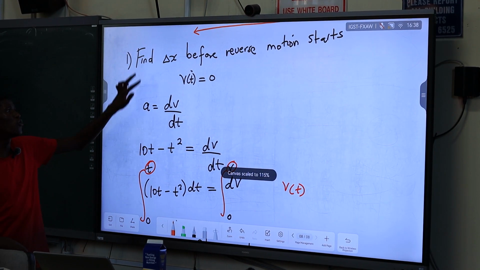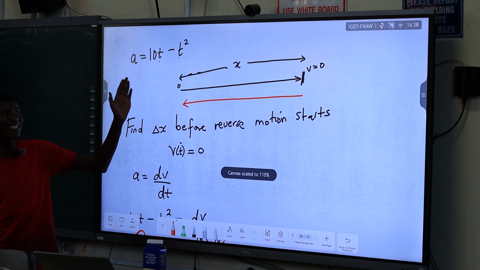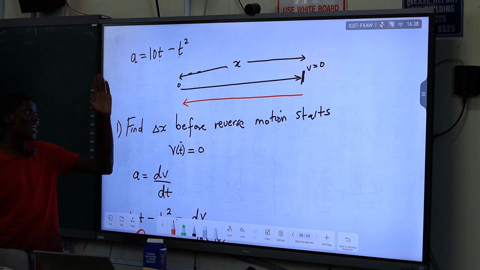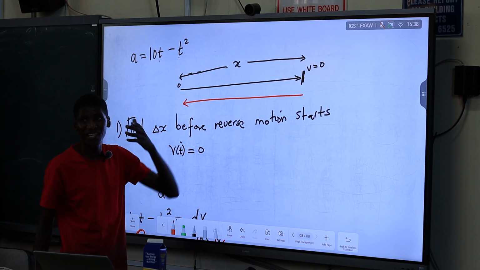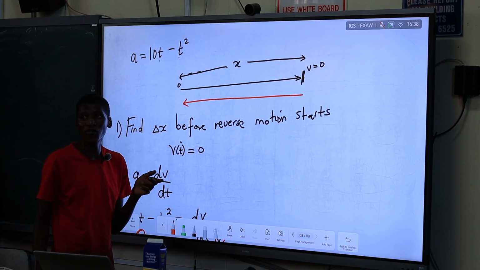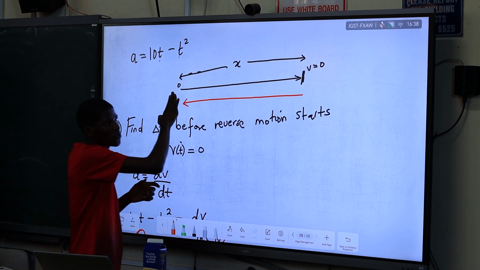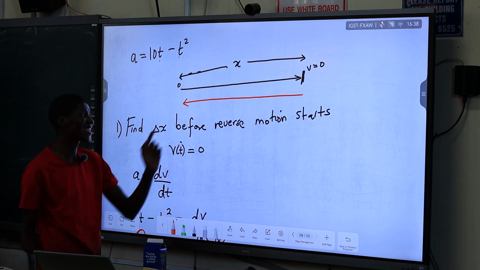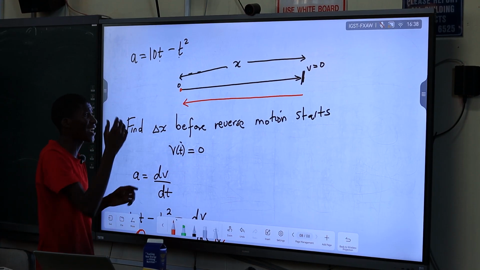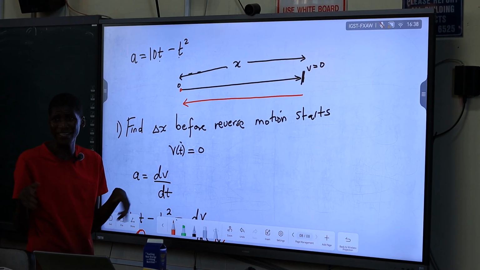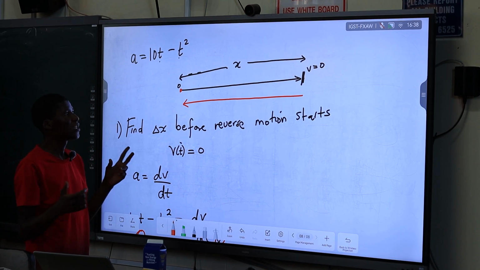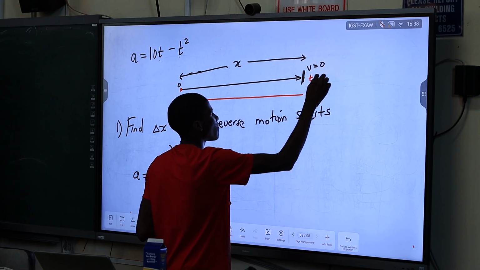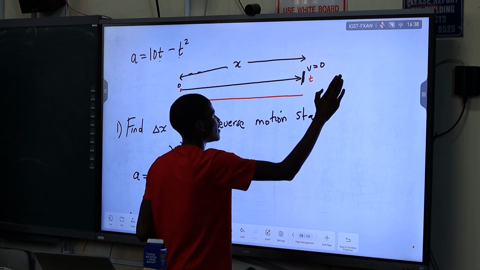I'm asking which time it will take for us that will give us a velocity of 0. Is it 0 or 15? So 15 seconds, because at 15 seconds you know that it has already traveled a displacement x. If you take the time as 0 seconds, it is still at rest, so there's no displacement that you can find whatsoever. So basically, you know that this velocity will be achieved at the time of 15 seconds.